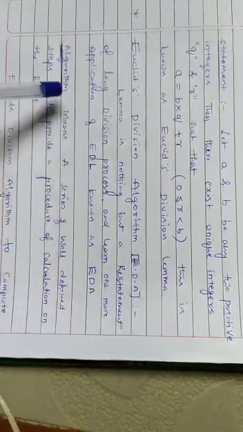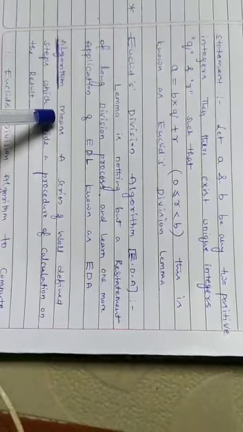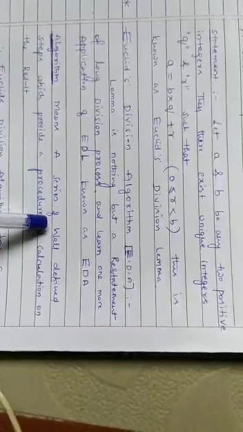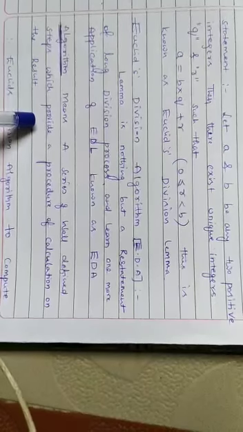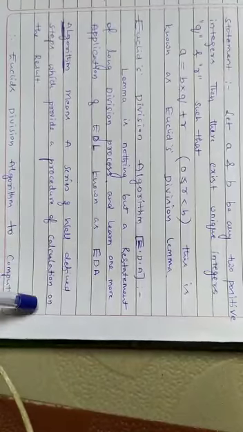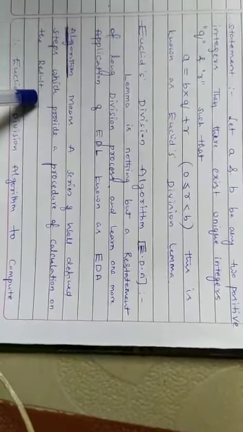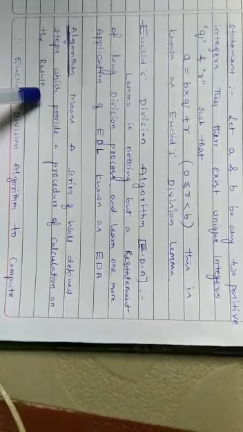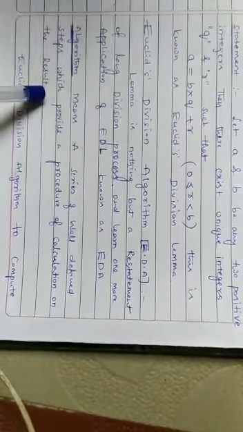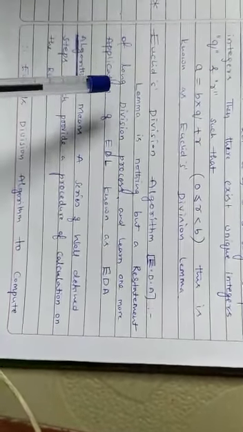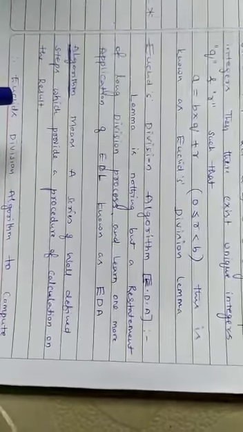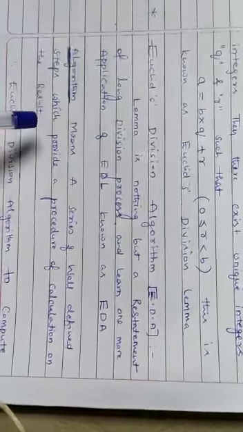What is the meaning of algorithm? Algorithm means a series of well-defined steps which provide a procedure for calculating a result. Suppose you take an example: any problem you can express in an equation, but how to solve this problem by using different steps, that is called an algorithm.